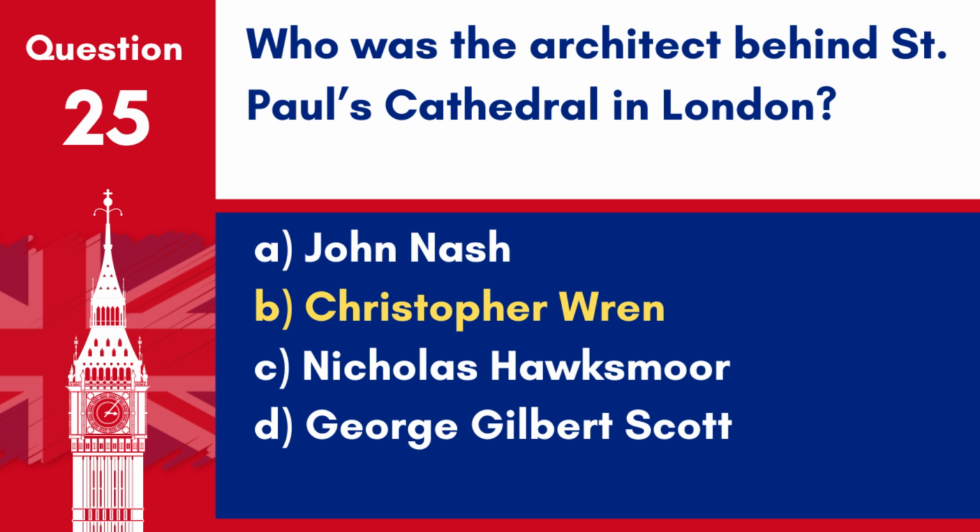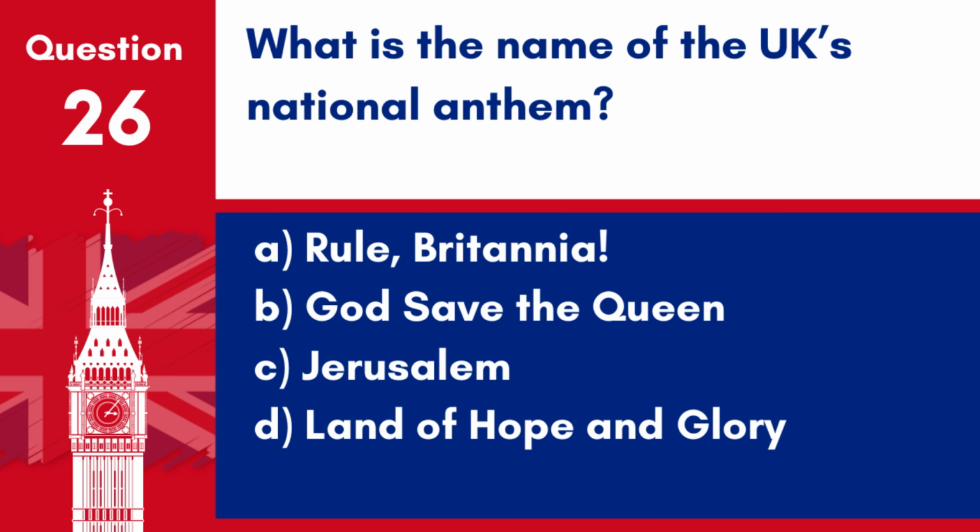Answer: B. Christopher Wren. Sir Christopher Wren was the architect responsible for the design of St. Paul's Cathedral, completed in the early 18th century. Question 26. What is the name of the UK's national anthem? A. Rule Britannia. B. God Save the Queen. C. Jerusalem. D. Land of Hope and Glory.